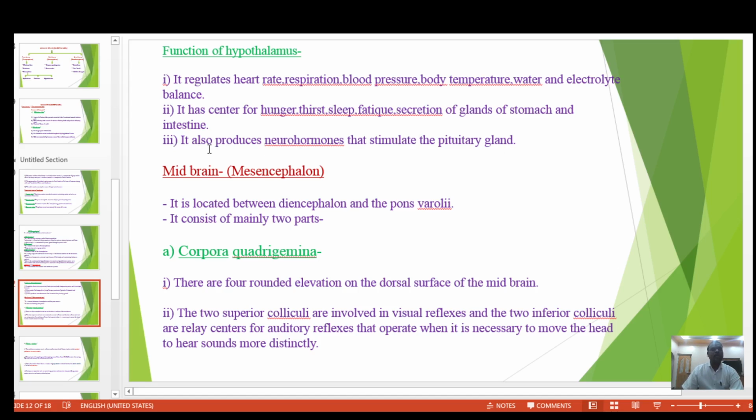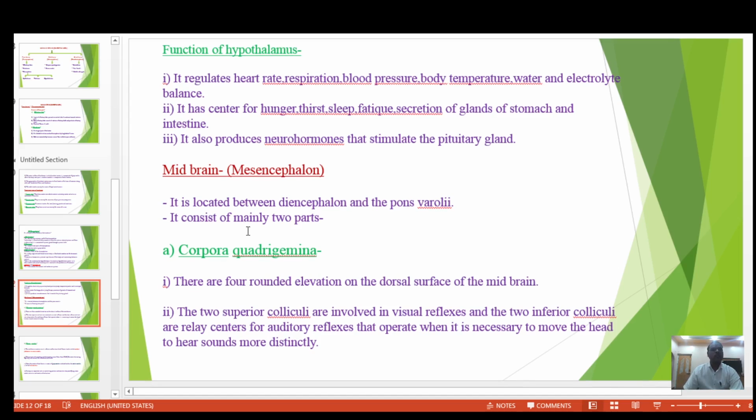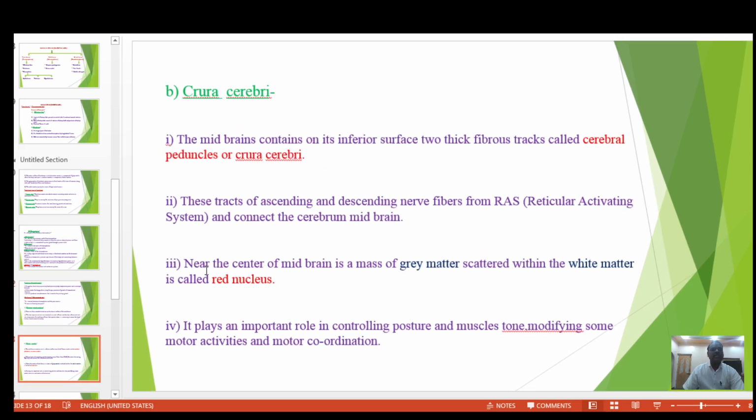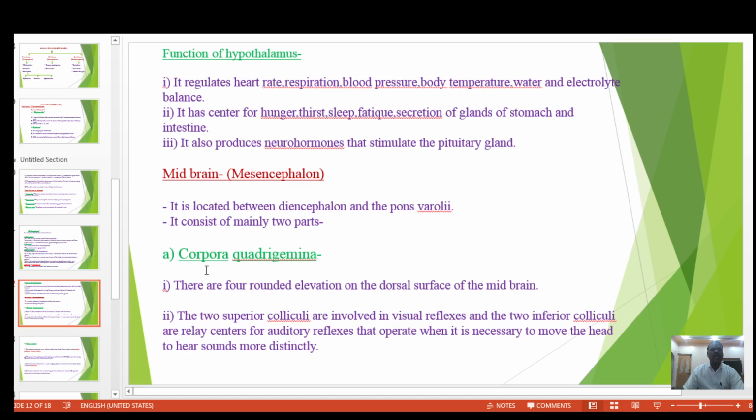The second part of the human brain is called the midbrain, also called mesencephalon. It is located between the diencephalon and the pons varolii. It consists of mainly two parts. The first part is called corpora quadrigemina and the second part is called crura cerebri.